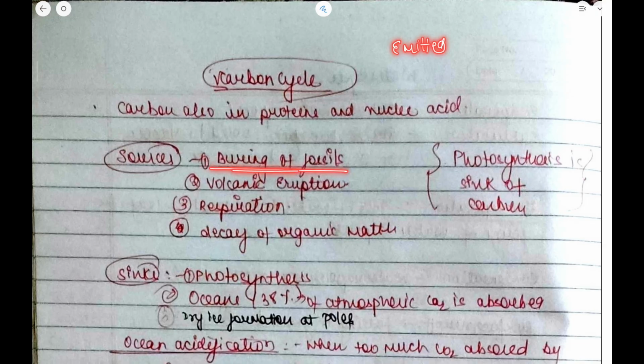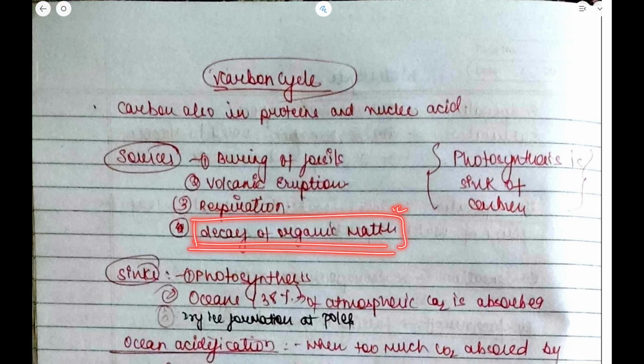The burning of fossil fuels such as petrol and diesel, and volcanic eruptions, whenever a volcano erupts, it releases harmful chemicals such as sulfur dioxide, carbon dioxide and all. Carbon is also released through the process of respiration. Okay, and decay of organic matter also adds carbon to the atmosphere.